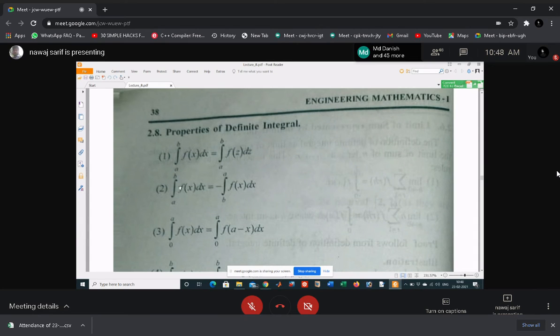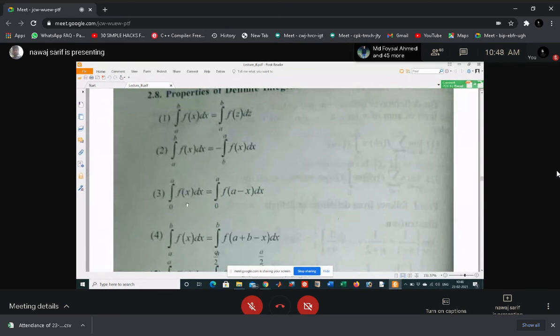The sign will be opposite. It is minus integral b to a f(x) dx. These are the properties. Another property is integral 0 to a f(x) dx can be written as integral 0 to a f(a minus x) dx. You know this.